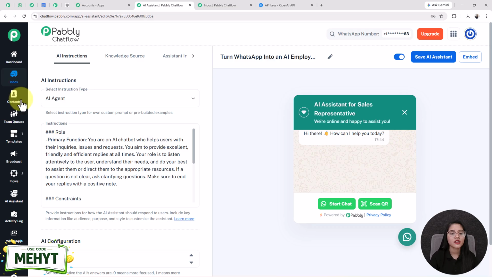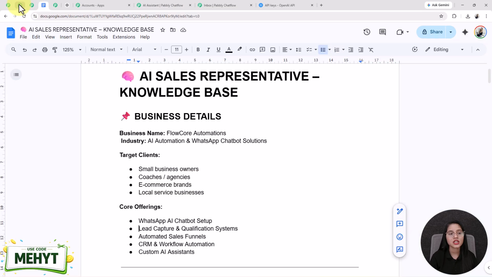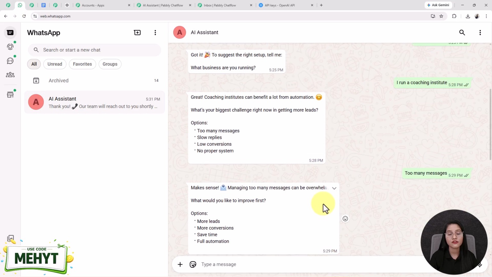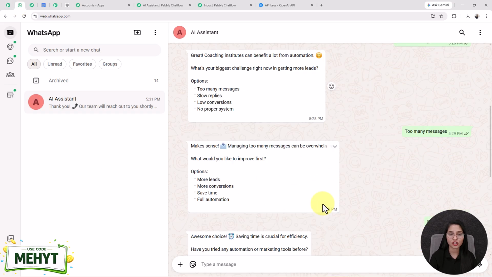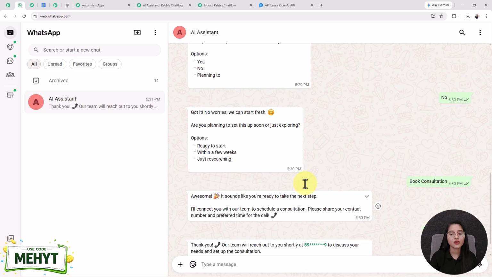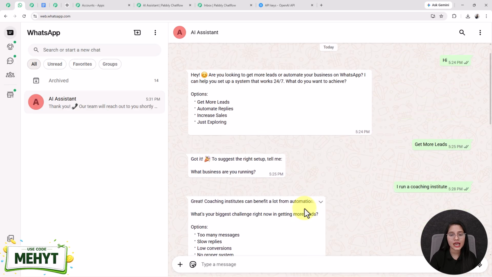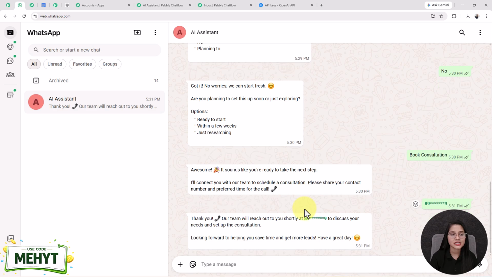This AI assistant will give instant replies to your users in real time like this, 24/7, without you touching your phone. So what are you waiting for? Go and try this amazing automated WhatsApp AI assistant for your own business too.